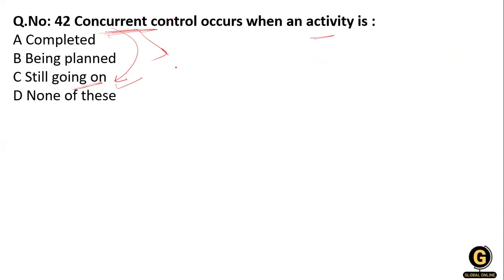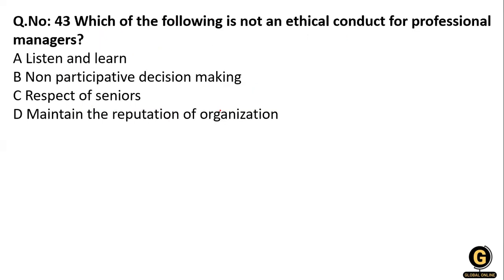Such control is not necessarily proactive, but it can prevent problems from getting worse. They are not proactive, but they can prevent it from getting worse. So the concurrent control is for an activity which is still going on.